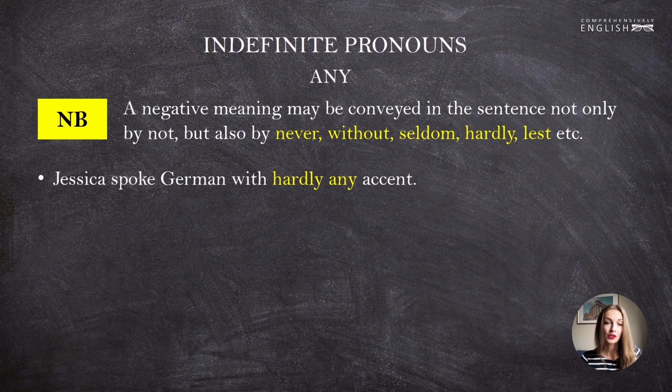Jessica spoke German with hardly any accent. We have hardly, which makes our statement negative, right? I mean, grammatically. So we use any and not some. Hardly any accent. Any, by the way, is a determiner here.